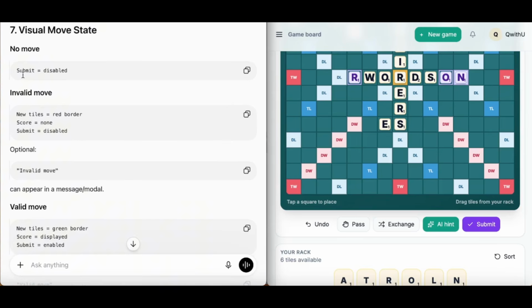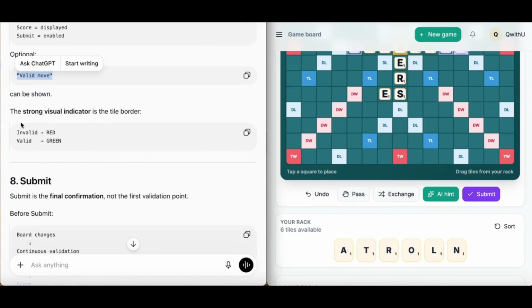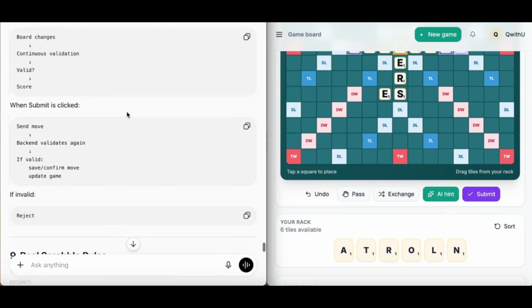So in our visual move state, if an invalid move is indicated, the red border will show in our tiles. Otherwise, if it's a valid move, it will show valid move. Okay? But the strong visual indicator are the colors, the border colors on our placed tiles. Green for valid, red for invalid. Only then the submit button is the final confirmation. Only then the final scores will be updated, or the present scores that we have.